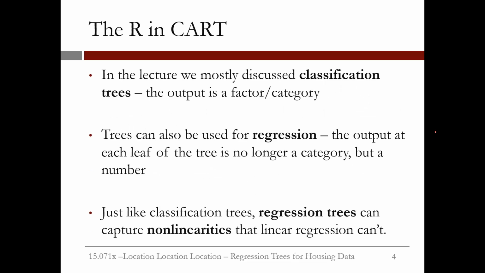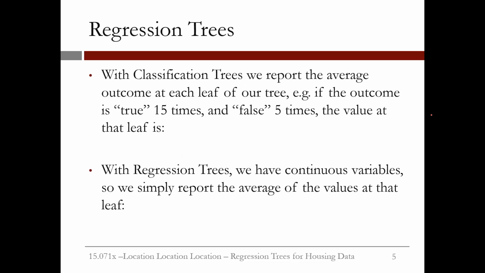Now, in the lecture, we mostly discussed classification trees, where the output is a factor or a category. Trees can also be used for regression tasks. The output at each leaf of a tree is no longer a category, but a number. Just like classification trees, regression trees can capture nonlinearities that linear regression can't. So, what does that mean?